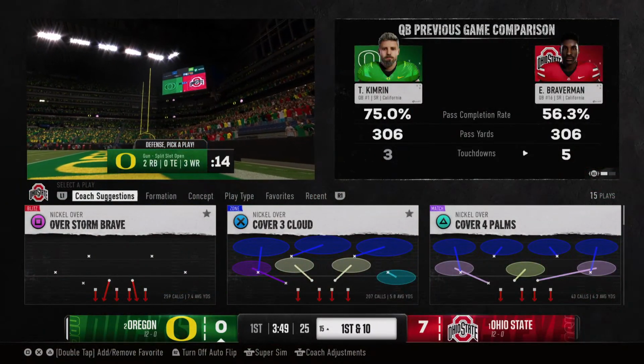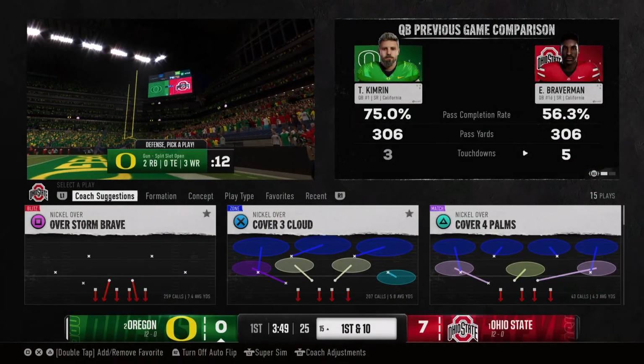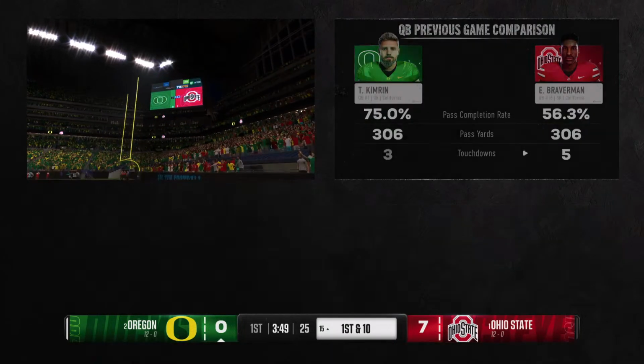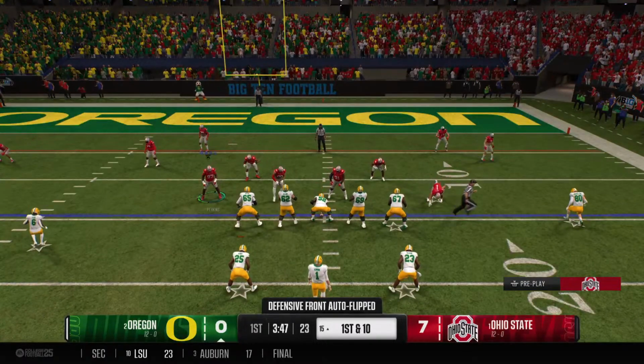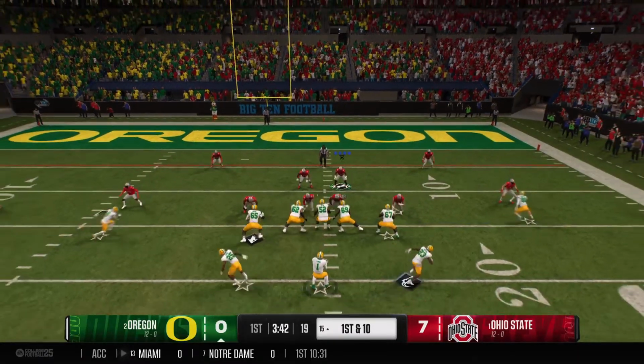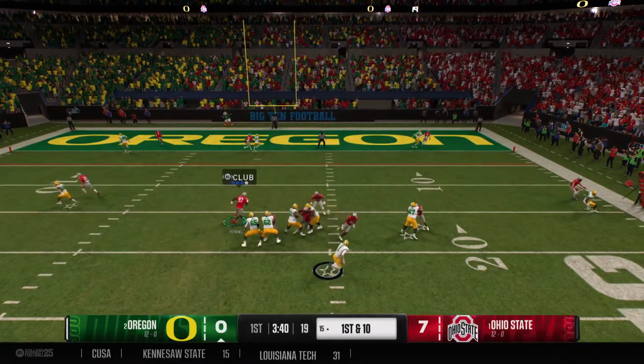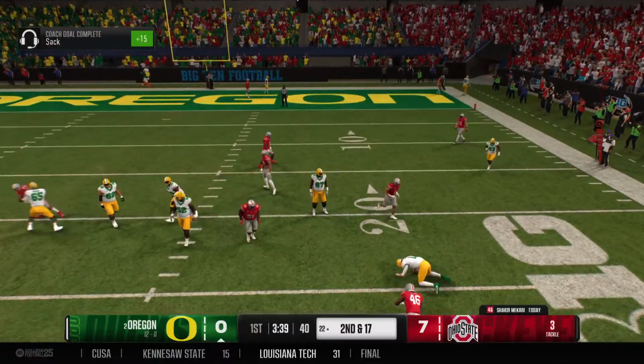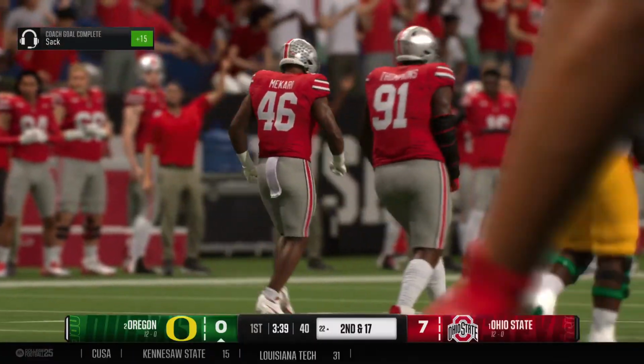Cannot make contact with a kicker like that. Costly special teams penalty gets the offense back on the field. So 1st and 10 for the offense after a costly 4th down penalty on the defense. Looking to throw it from the red zone. Bringing pressure. They've got him. It's a sack for the defense.